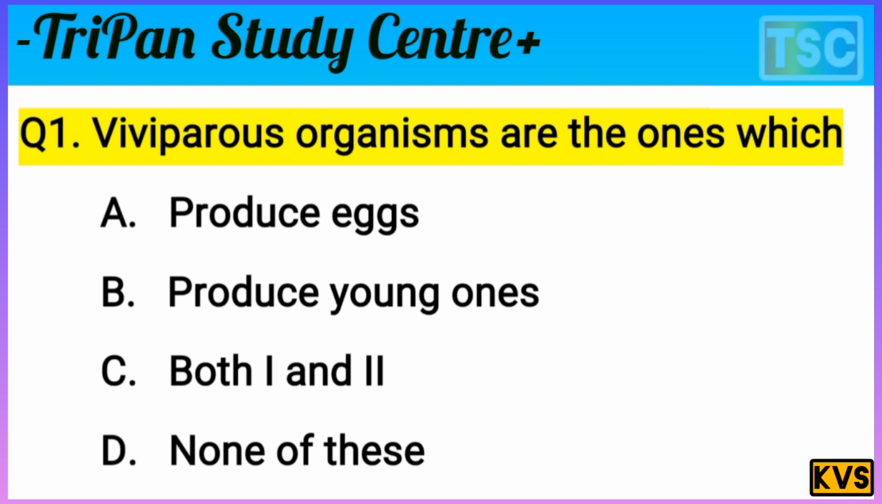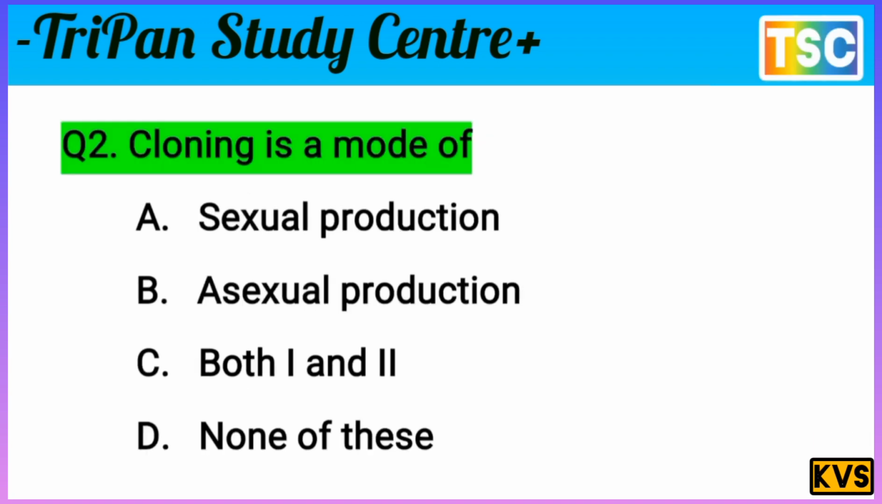You know that producing young ones, option B, is correct for this question. Viviparous organisms are the ones which produce young ones. Option B is correct. Let's see the next question here. Next question on your screen.